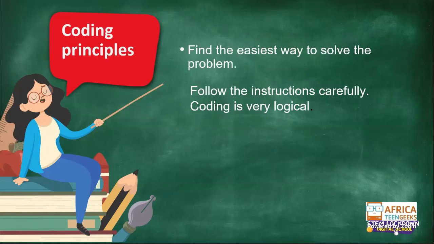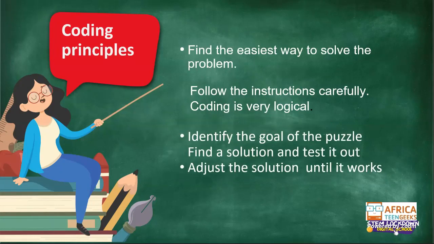And the whole thing about coding, don't be afraid to try, because you try it out. If it doesn't work, then you try and figure out, where did you go wrong? What did you put in that was wrong? So when we start our coding, we look at what they want us to do. They give us instructions. Then we find that that's our goal, to get those instructions done. We find the solution and we test it out. And if it doesn't work, we keep adjusting it until it does work. Right, you got all that.